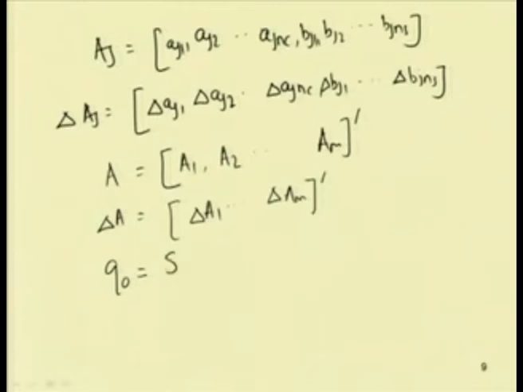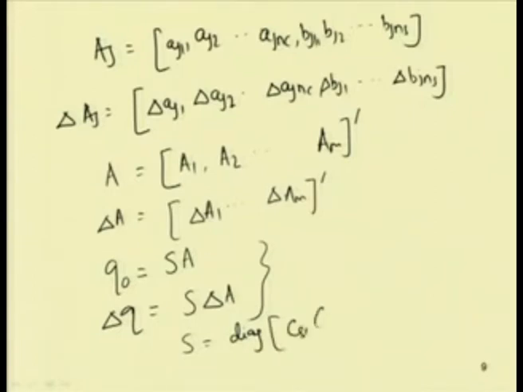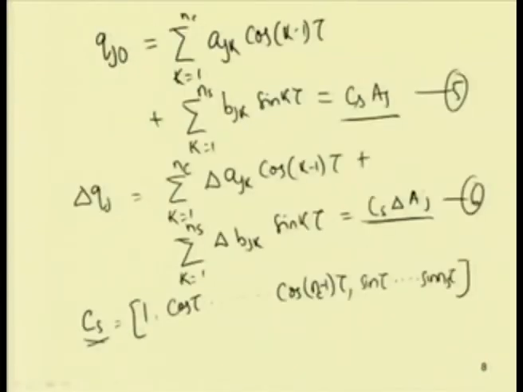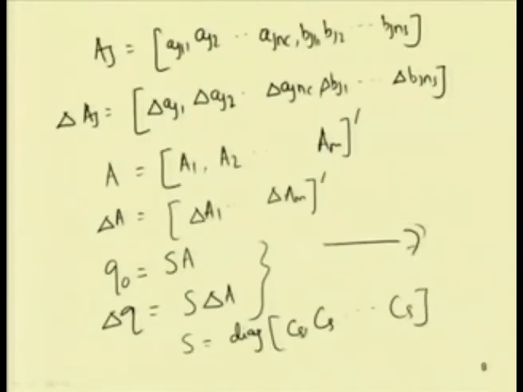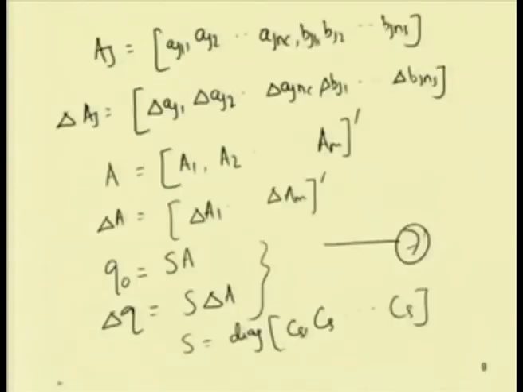So we can write q 0 in this form as S into A, and delta q can be written as S into delta A, where S can be written as a diagonal matrix of C s. In this form we can write q 0 and delta q. That is equation 6, and now I can put this as equation 7. Now using equation 7 in equation 4, we substitute this in equation 4